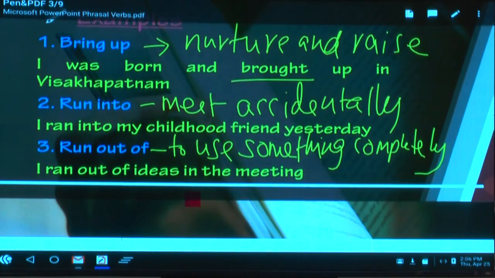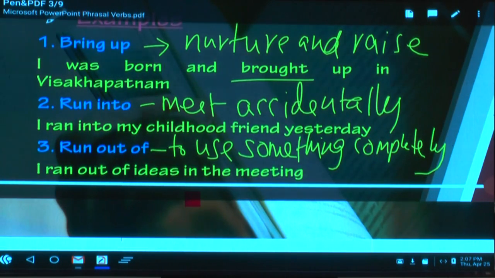Generally, in the last week of the month, we run out of money. Very simple. Then what do we say? I am broke. I am broke means what? I ran out of money. Please try to write quickly. Don't take a lot of time.